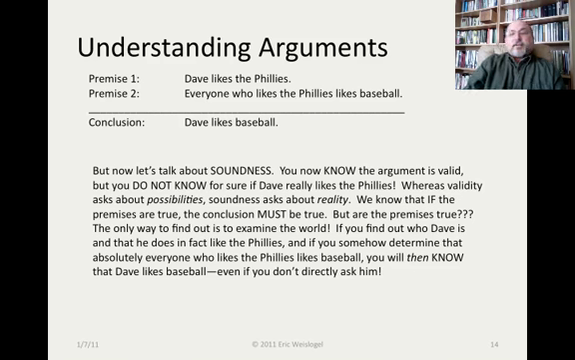But now let's talk about soundness. Now let's note that in this argument that we've been looking at, we know that the argument is valid. But you do not know for sure if Dave really likes the Phillies. Whereas validity just asks about the possibilities, soundness asks about the reality of the situation. We know that if the premises are true, the conclusion must be true. But are the premises true? The only way to find that out is to examine the world. Logic by itself can't tell you whether Dave likes the Phillies. You have to find out who Dave is and ask him whether he likes the Phillies.